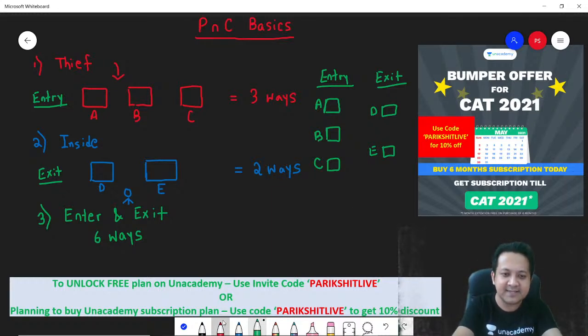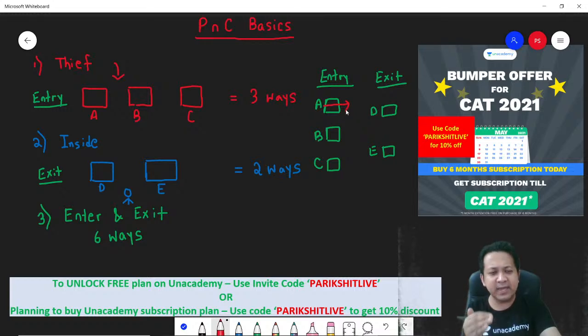Let's say the thief enters via door A. If he enters through A, he can exit in 2 ways: AD or AE. So if he enters through A, there are 2 ways to exit. Similarly, if he enters through B, then BD, you exit through D or you exit through E.